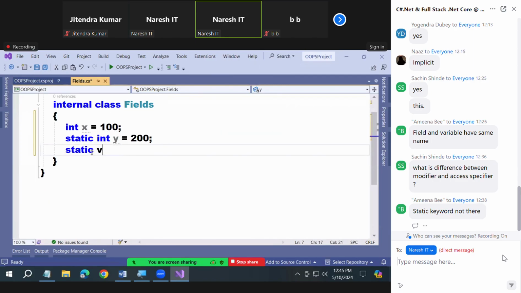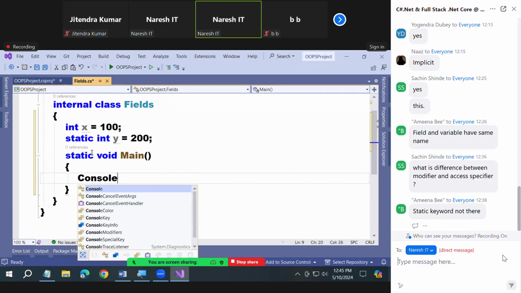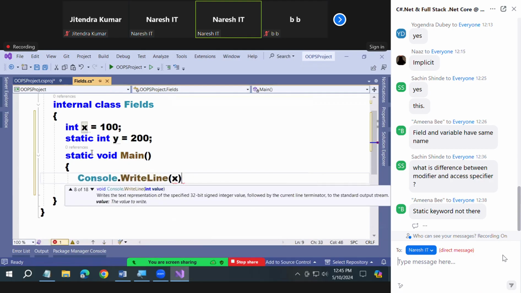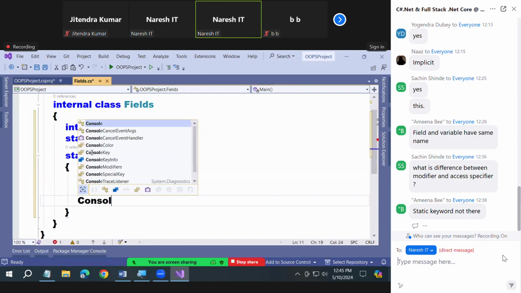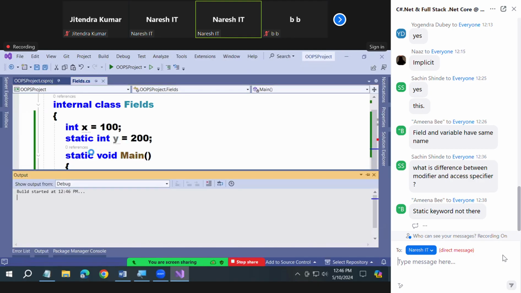Let me write a main method here. I want to print the x value. Yesterday we tried it and got an error. Do you remember? Console.WriteLine(x) is an error. Why? The memory is not allocated for x. Without allocating the memory, you cannot print the value of it. See, error.